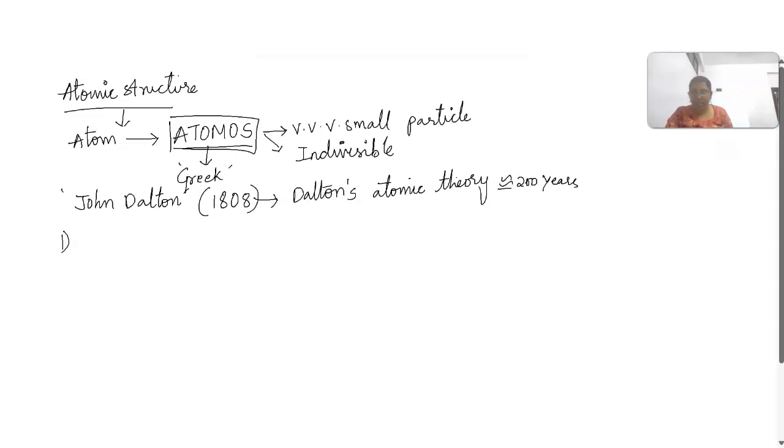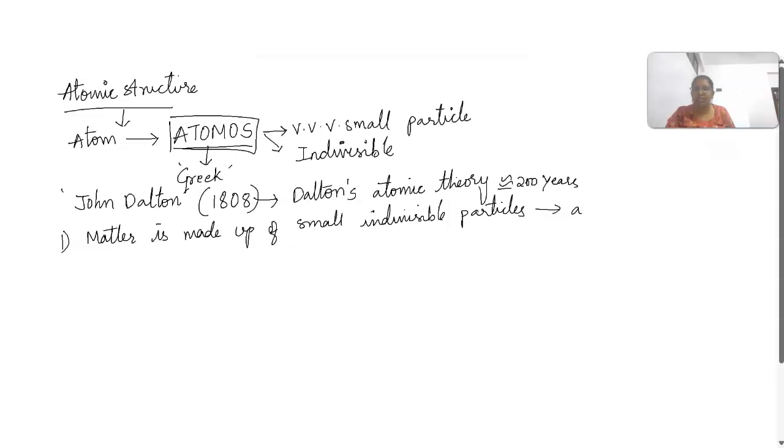He told that matter is made up of small indivisible particles, very small particles, which we call atoms. These indivisible particles, these atoms, take part in chemical reactions. Where do they take part? In chemical reactions.